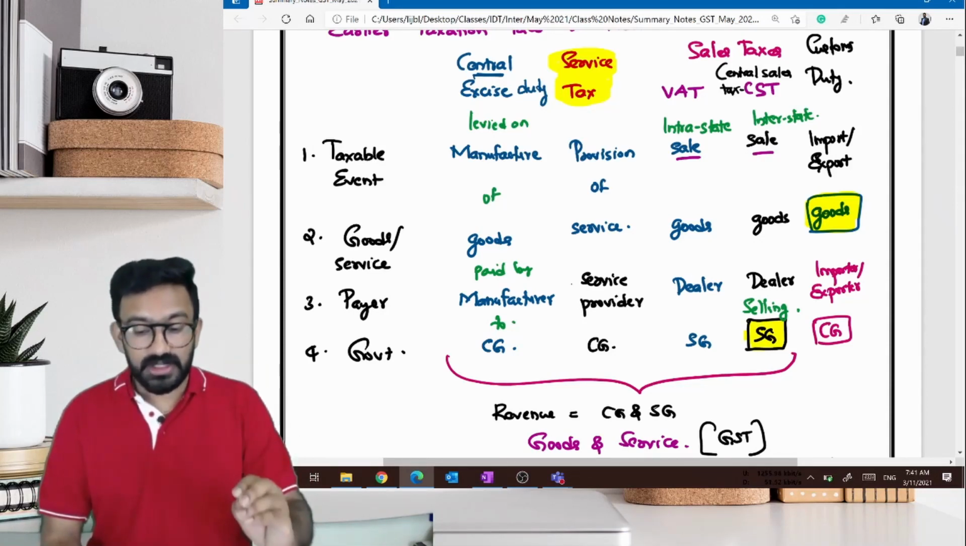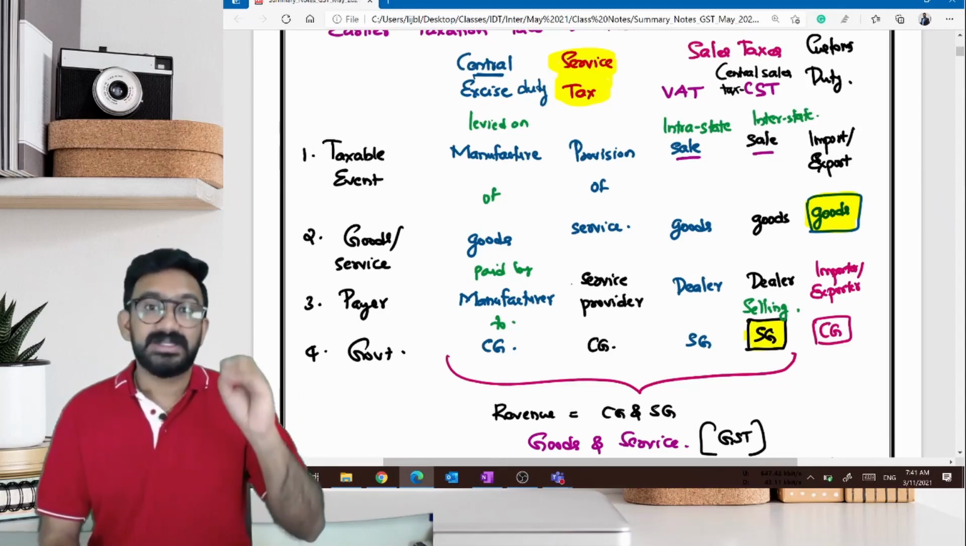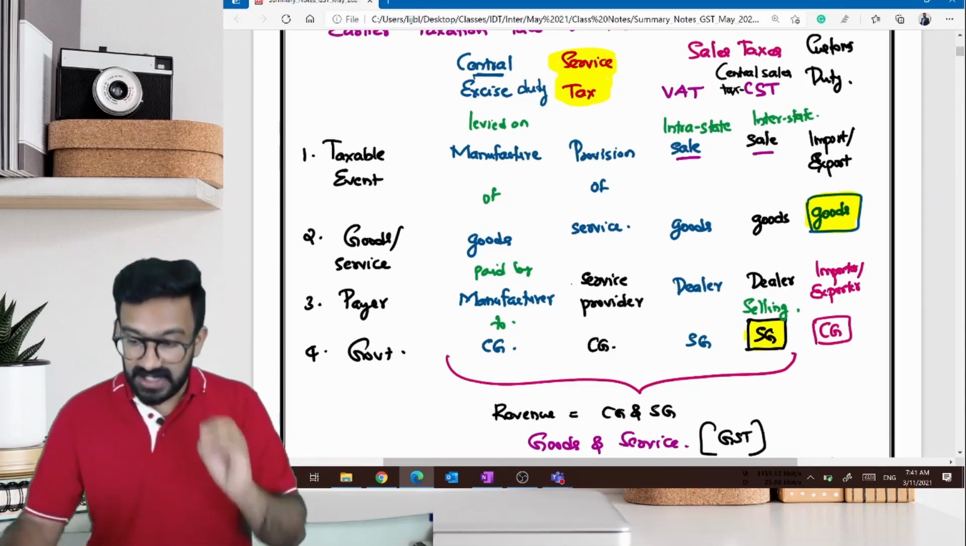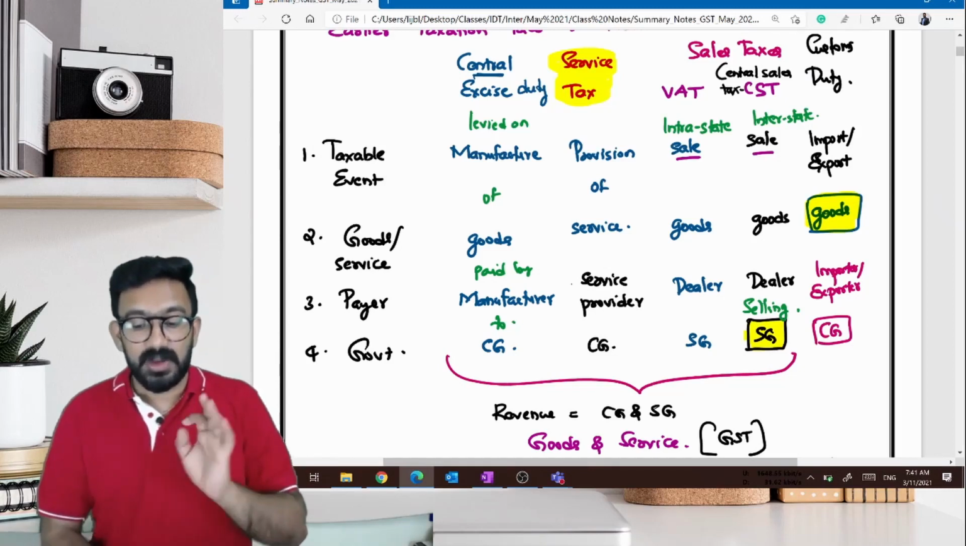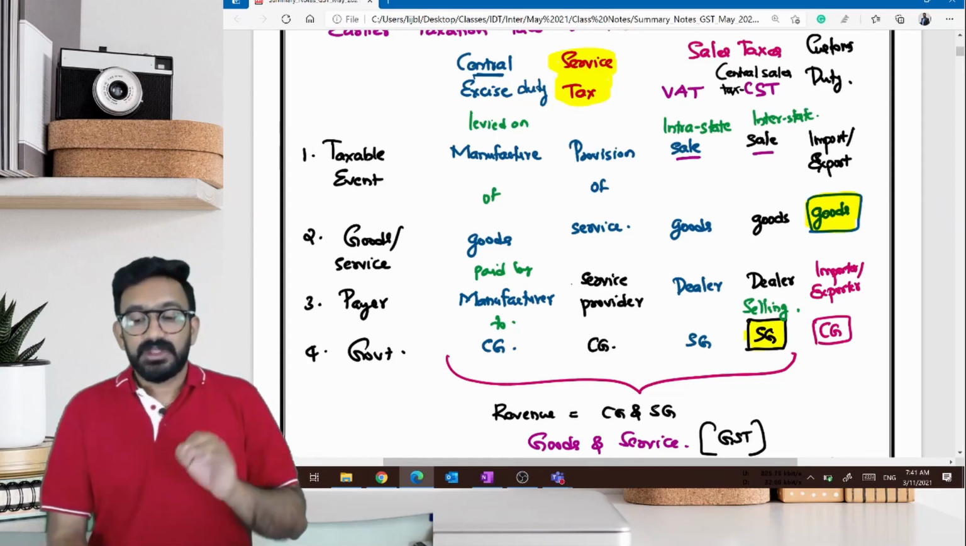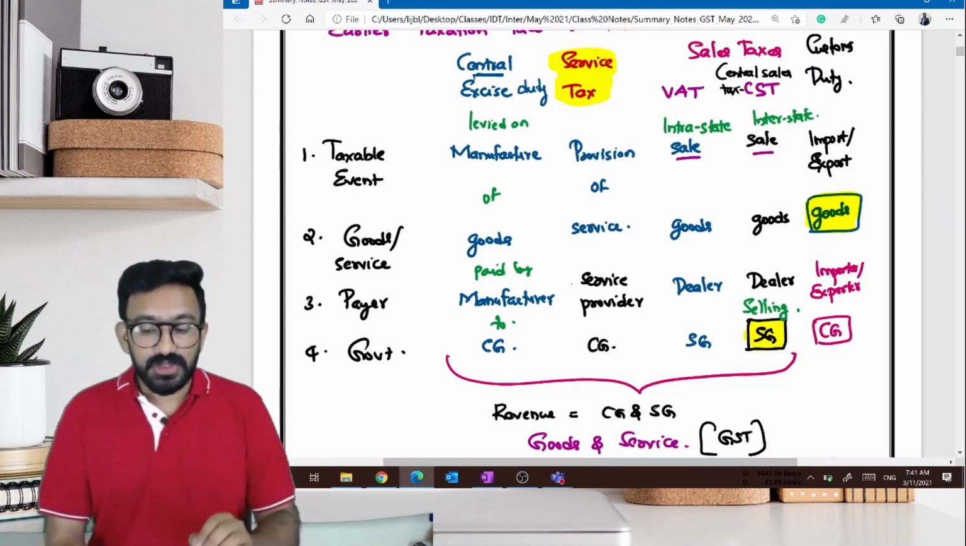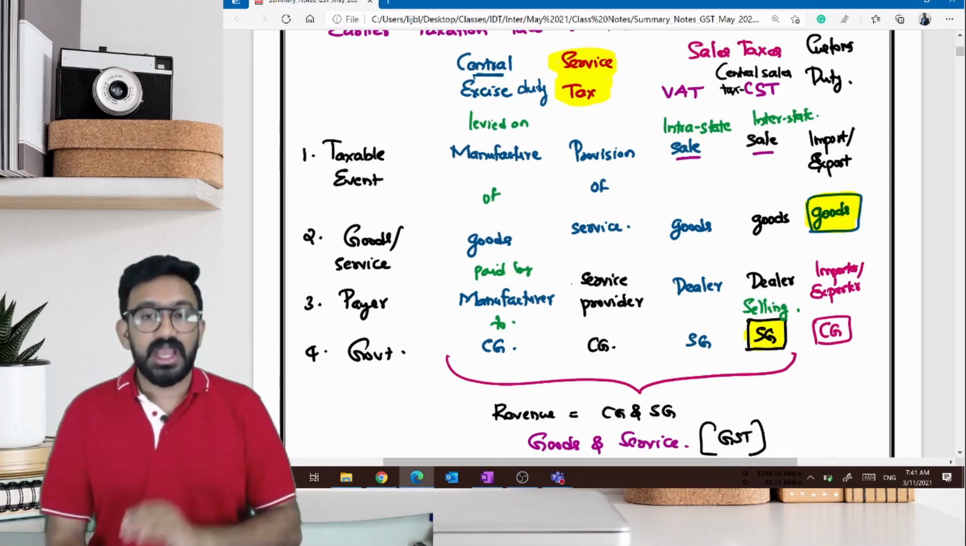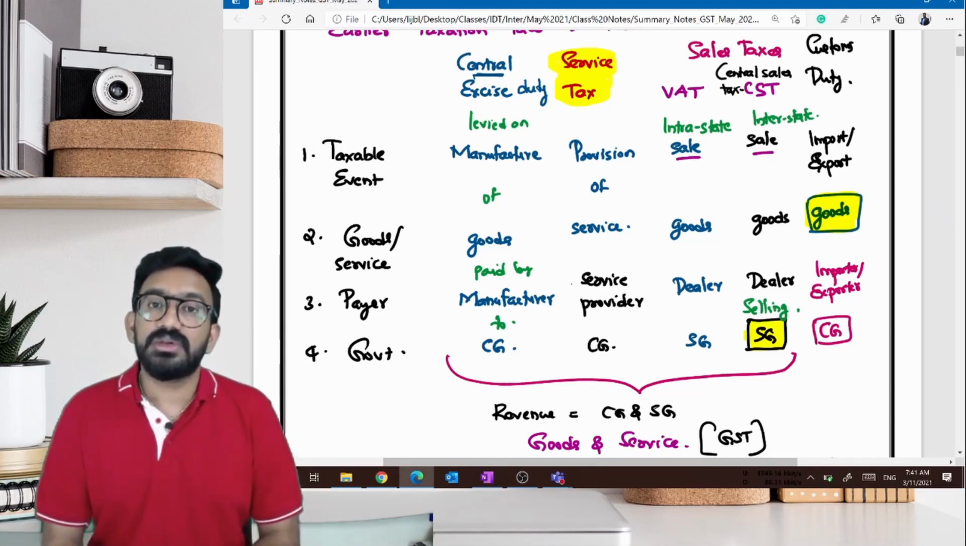The understanding is very important that sale was a state subject. Sale was a state subject. The tax on sales was paid to the state government. And customs duty was levied on import and export of goods, and the importer or exporter pays this to the central government.